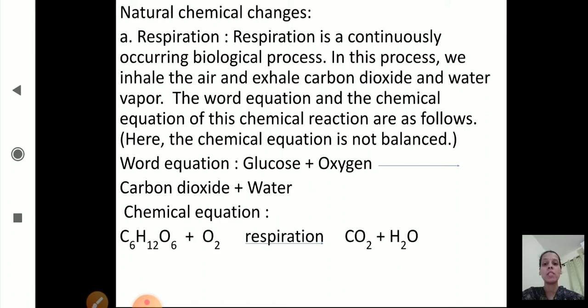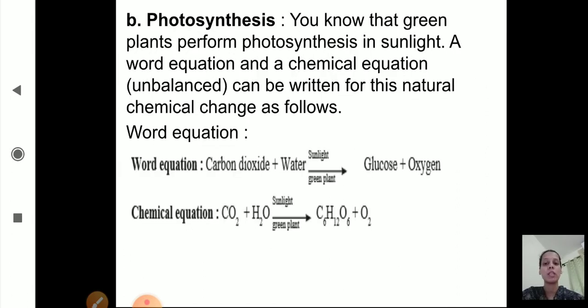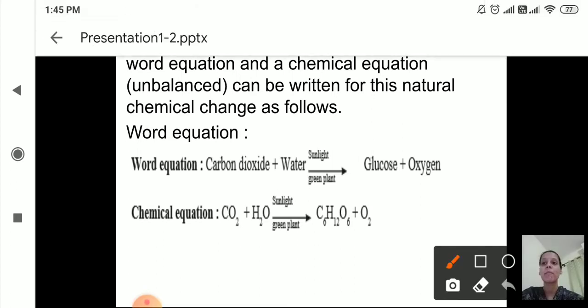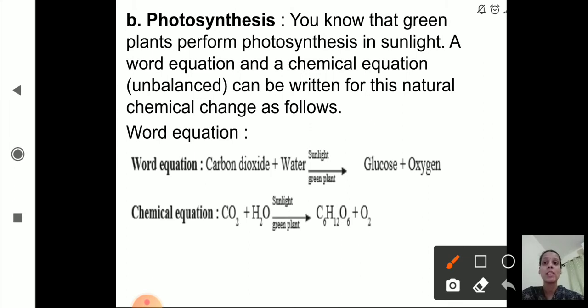Now the second one we will see, that is photosynthesis. What is photosynthesis? In the presence of sunlight, green plants turn light energy into chemical energy, that is called photosynthesis. Correct? Now we will see the word equation and chemical equation for it. Green plants perform photosynthesis in the presence of sunlight. A word equation and an unbalanced chemical equation can be written for this natural chemical change as follows.